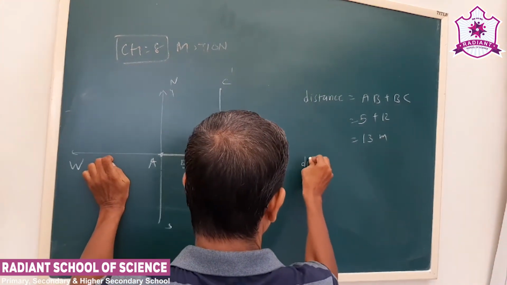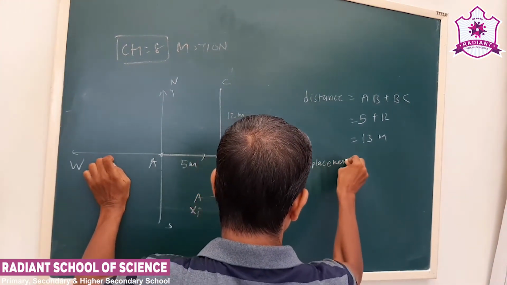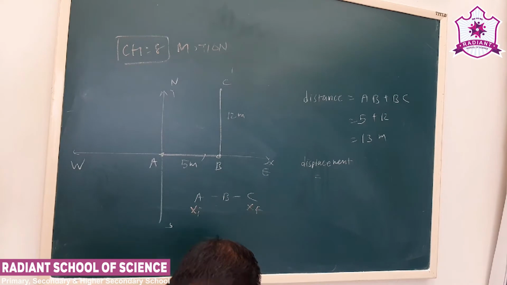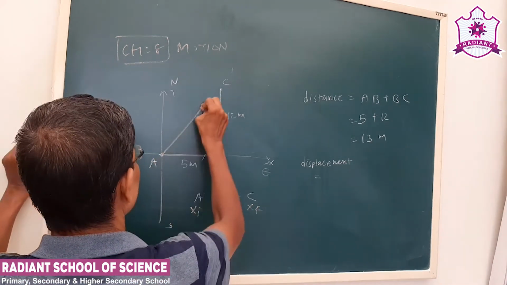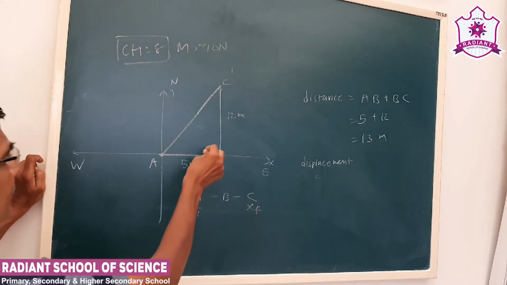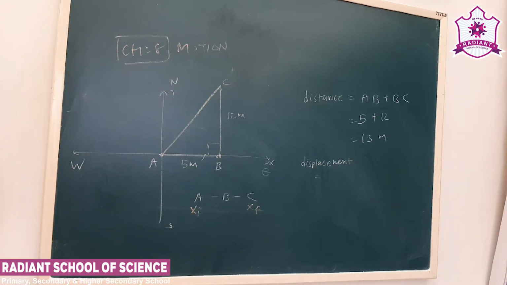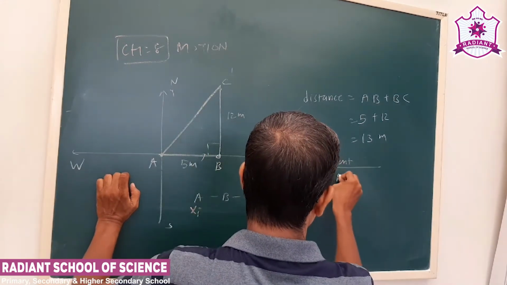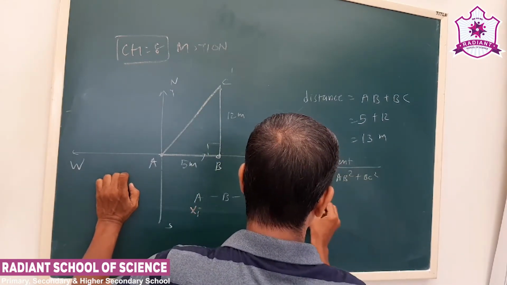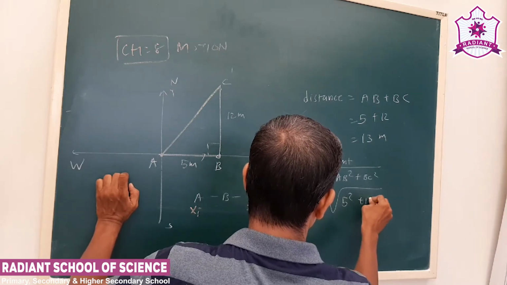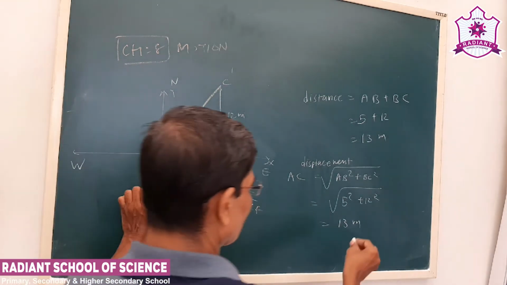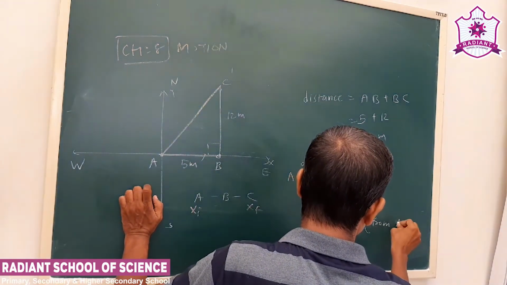Now displacement is the shortest distance. What will be the shortest distance here? What we see here is a right angle triangle. You studied Pythagoras also. So distance AC is the displacement, that is the square root of AB square plus BC square. Displacement is in the direction from A to C.